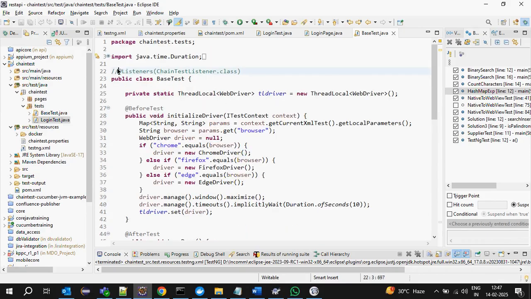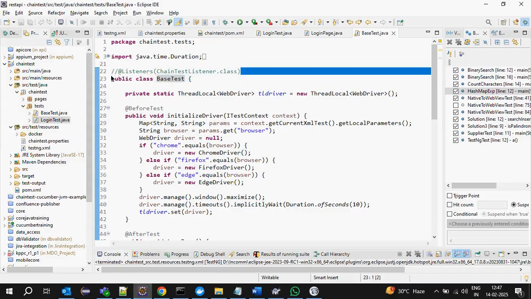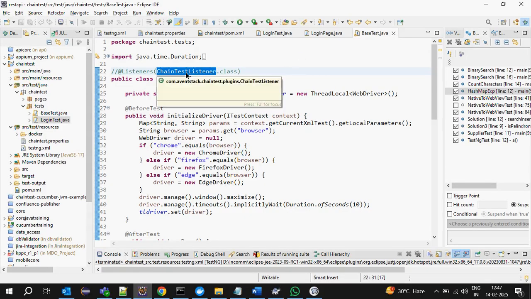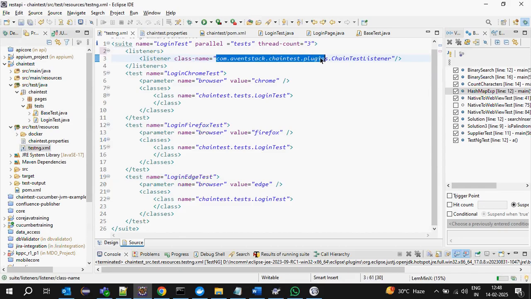They have provided one listener. Either we can add it on the base test with @Listeners, ChainTestListener.class, on top of the base test. Any TestNG listeners we can enable like this. The same way here, if I want to enable this chain test report, or from the TestNG XML if we want to add, we can add listeners, a listener class name, com.advanced chain test plugins, ChainTestListener. Enable this listener.